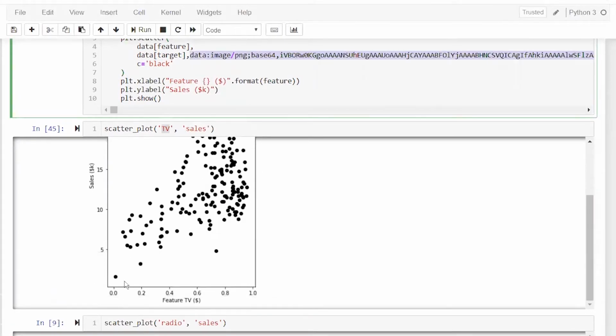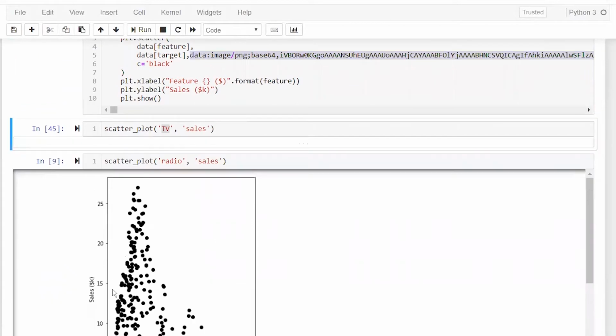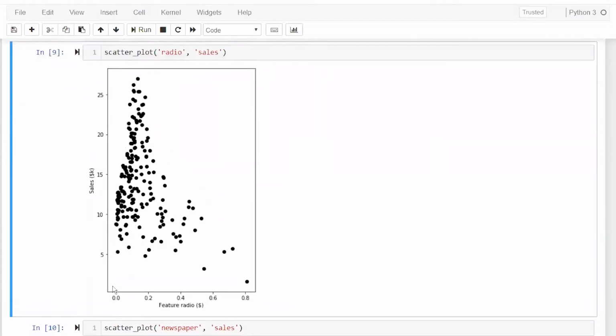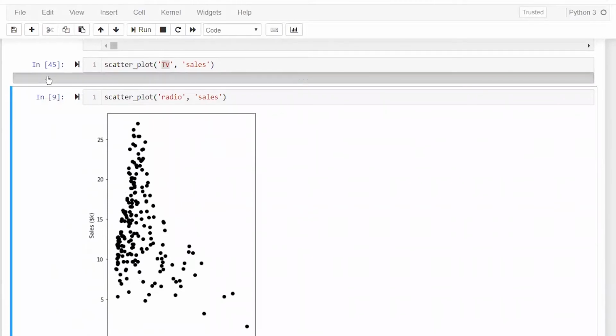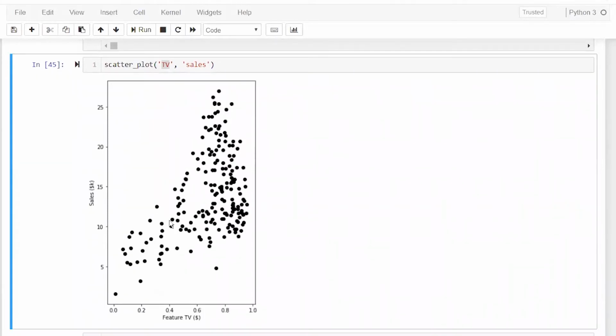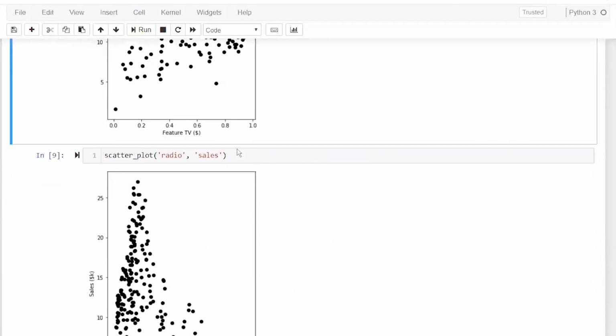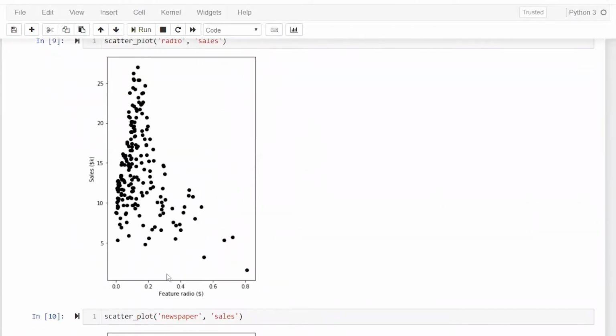If your TV percentage is going up, then your sales is going up. But in the case of radio, it is not happening. If you are putting more and more on radio, then sales is actually going down, but you have an optimal set somewhere in this percentage.